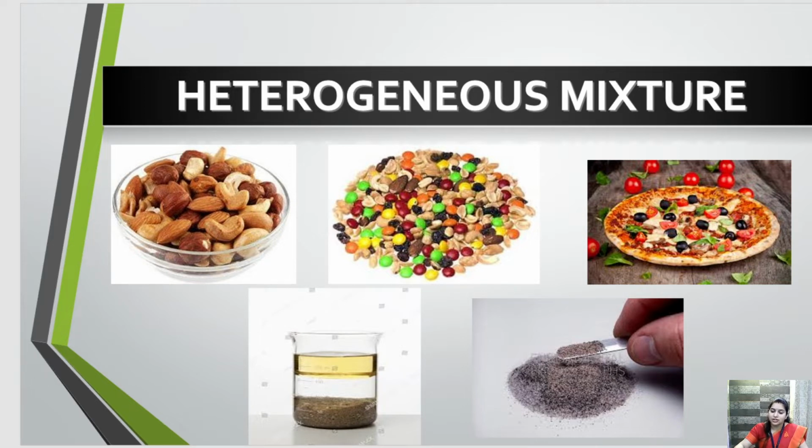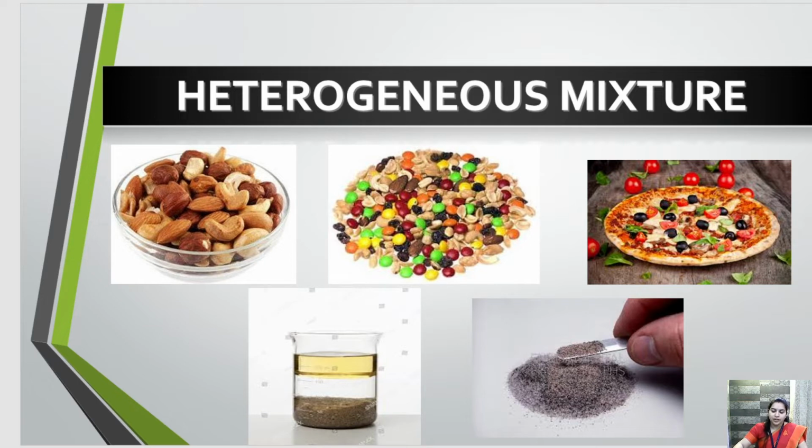Here, pizza topping. So in the topping of pizza, we have various vegetables like potatoes, like capsicum and olive and all the things are just topped over this pizza and we can separately see it. And whatever things we do not like in it, we just separate it out. Yes, so this is a heterogeneous mixture where we can clearly see the constituents and we can clearly separate out the constituents, so it is called a heterogeneous mixture.